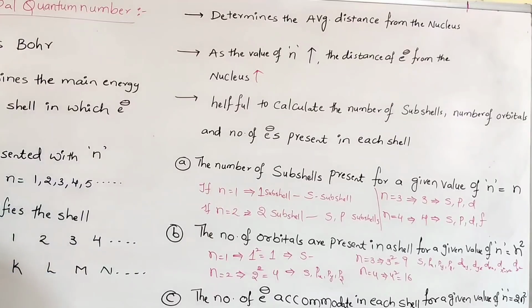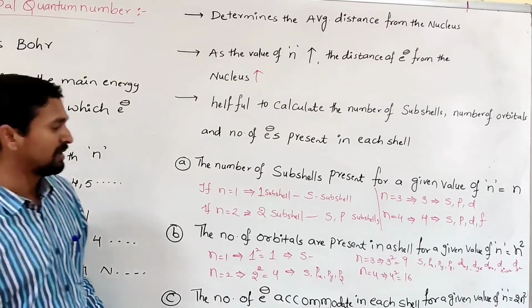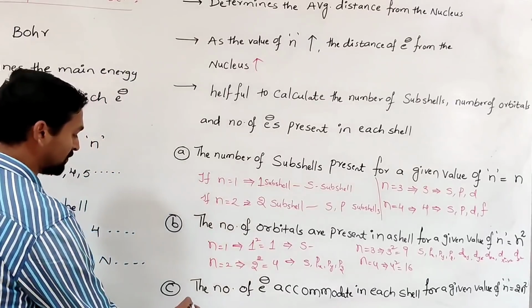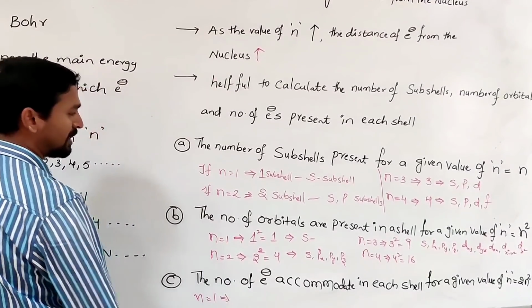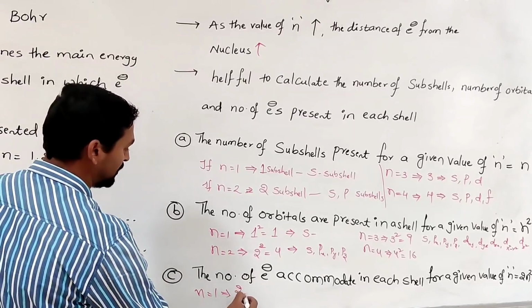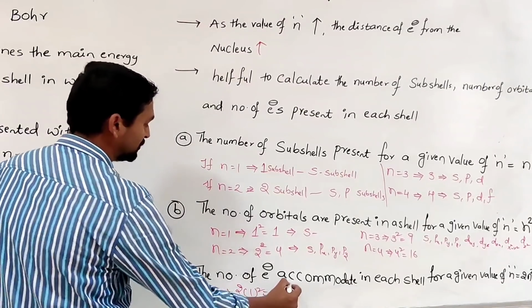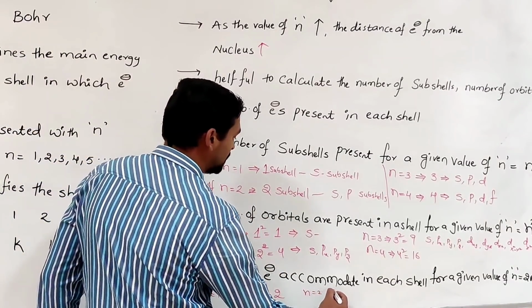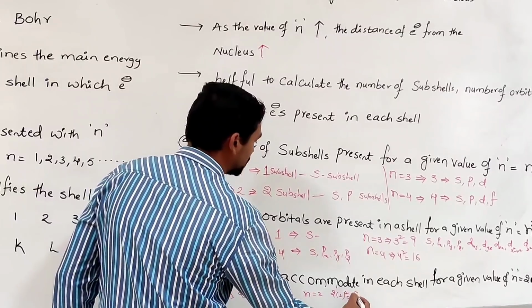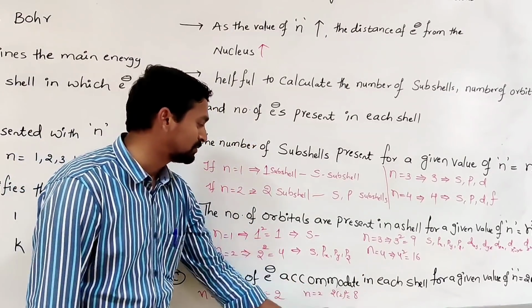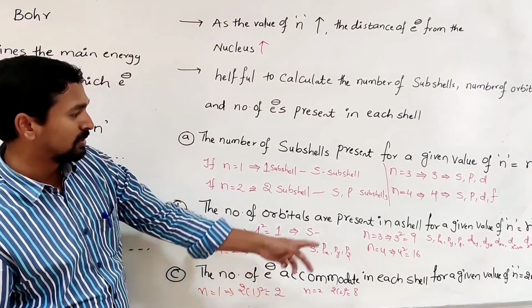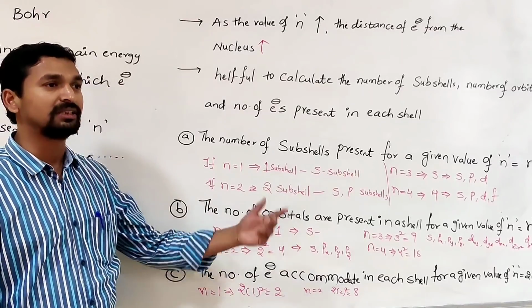How many electrons can be accommodated in a particular energy level? That is calculated using the formula 2n square. Suppose n is equal to 1, then how many electrons can be accommodated in the first energy level? 2 into 1 square, that is 2. If n is equal to 2, then 2 into 2 square, 2 square is 4, 4 into 2, 8. If n is equal to 3, then 2 into 3 square, that is 18 electrons.